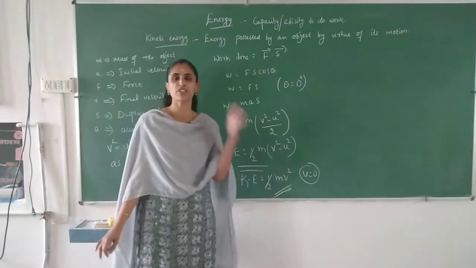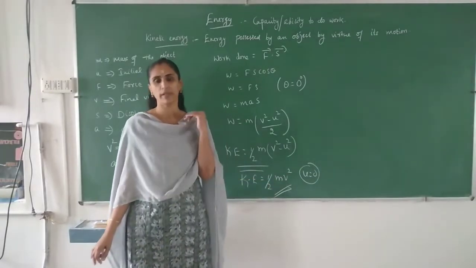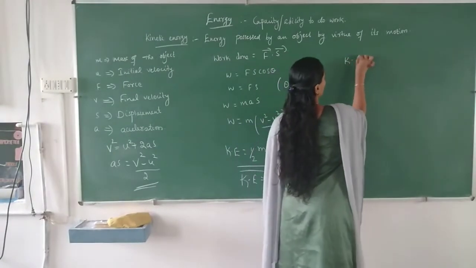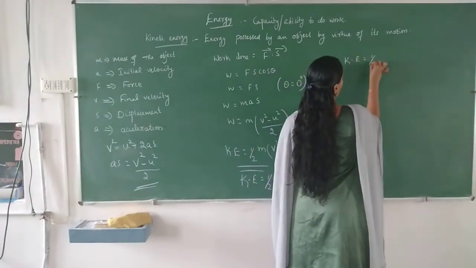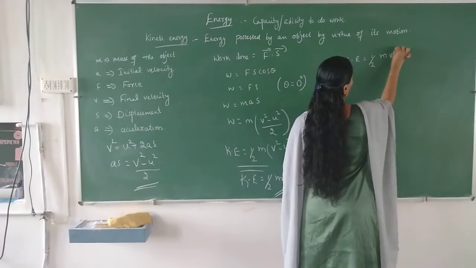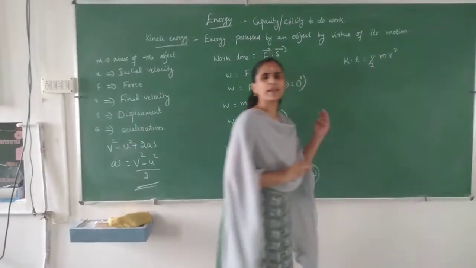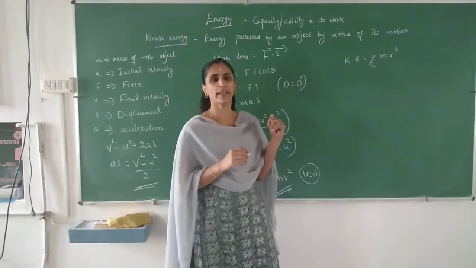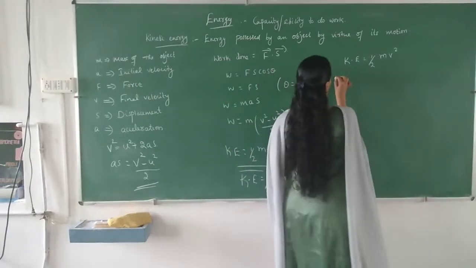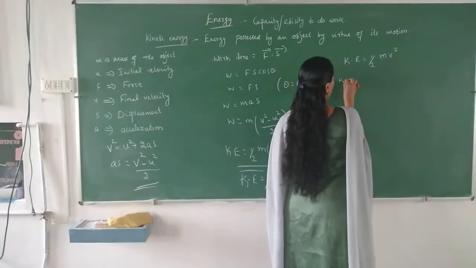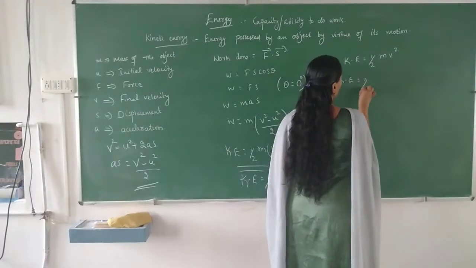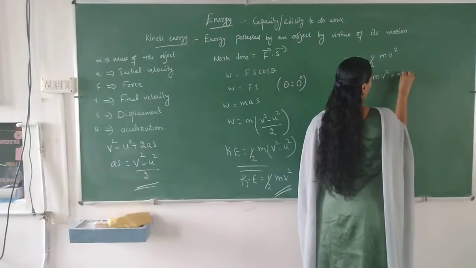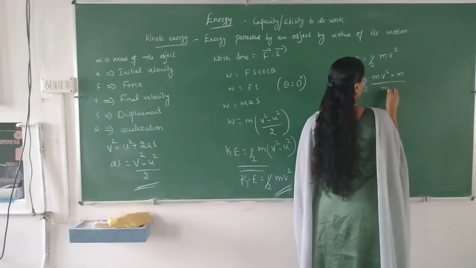The same expression we can represent in terms of momentum, that we will discuss. So kinetic energy is equal to half m v square. We multiply both numerator and denominator of the right-hand side by m, so kinetic energy is equal to half m v square into m divided by m.